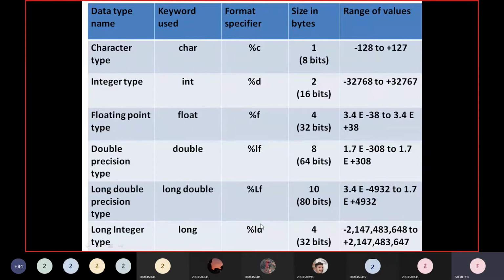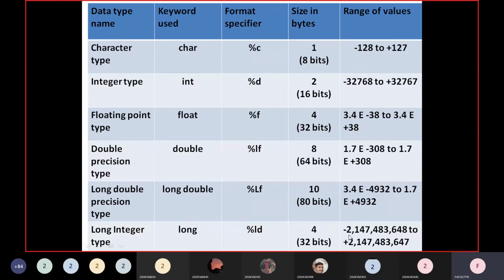So how to read that long integer? What is the format specifier? Percentage small LD, we use small l. So how much memory is allocated for long type? 4 bytes. 32 bits of data is allocated. Now you can see the bigger number that is supported.